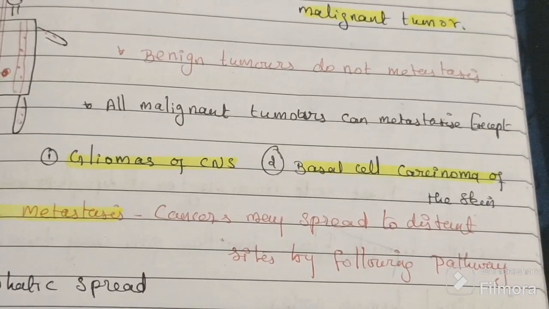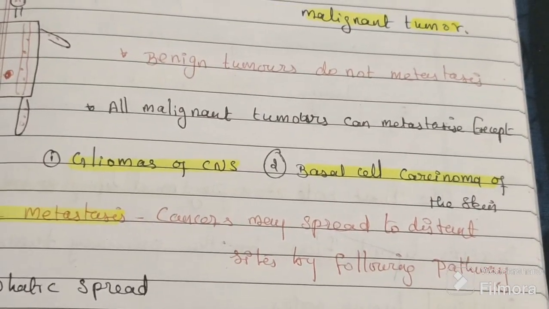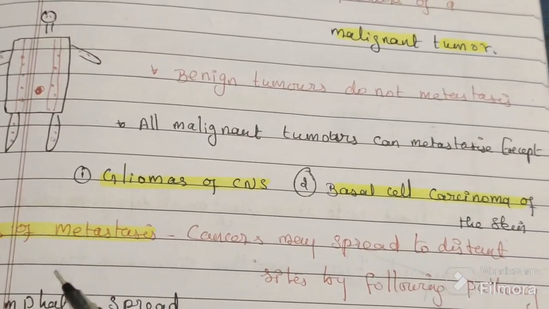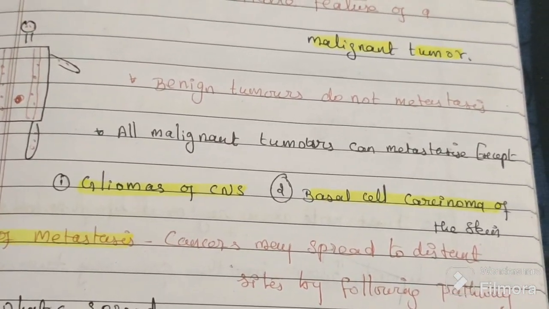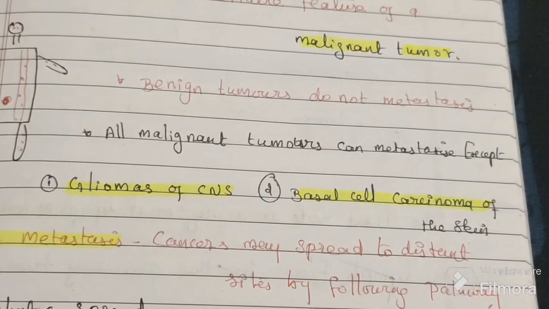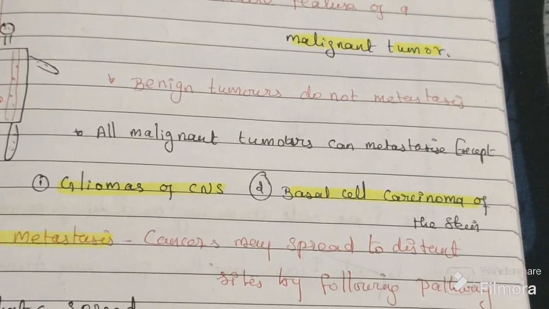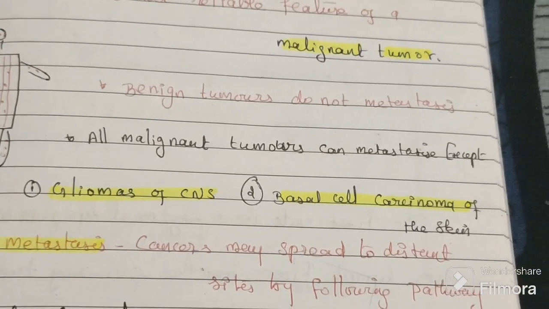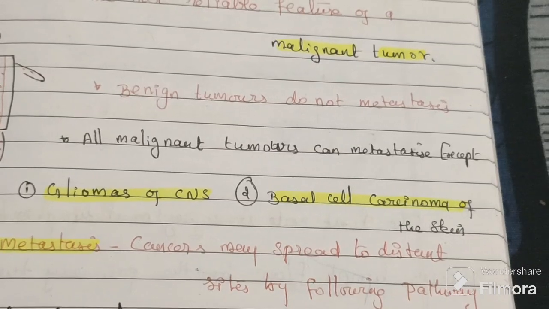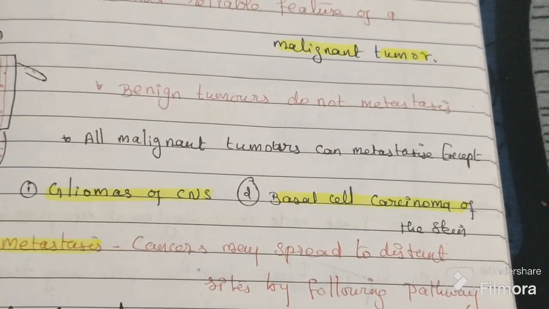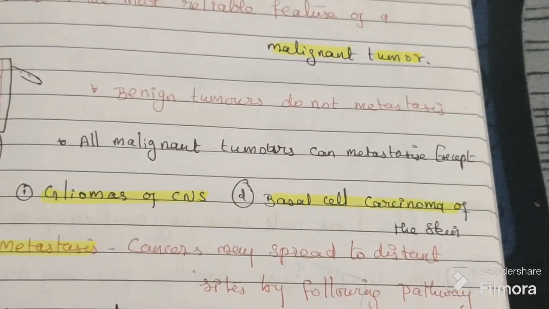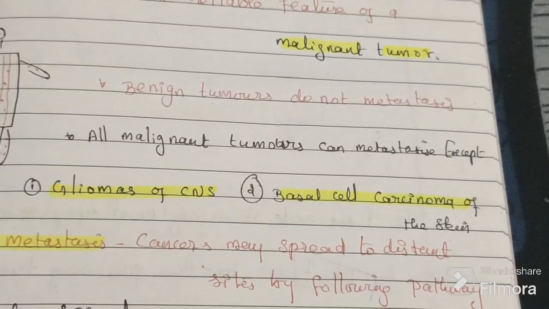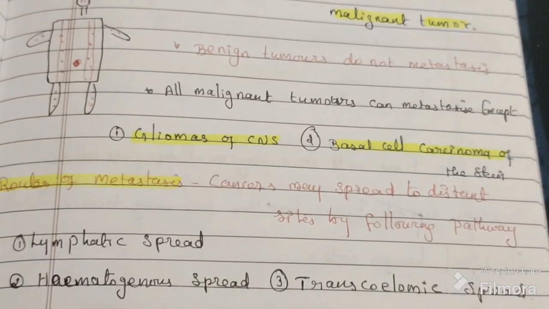Looking at their morphology they are not benign, they are malignant, but they never show metastasis. They are the exceptions. So all benign tumors do not show metastasis, and all malignant tumors show metastasis except glioma and basal cell carcinoma.